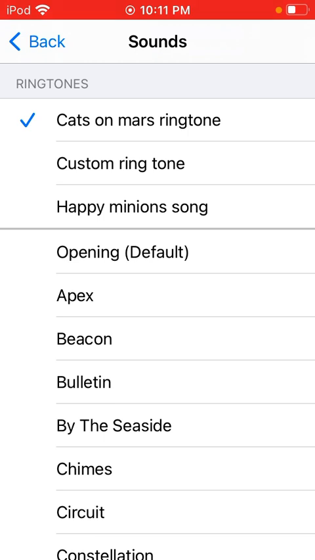And yes, it does work. I've actually tested it with my friend calling me one time, and it works. So yeah, that's how you get a custom ringtone.